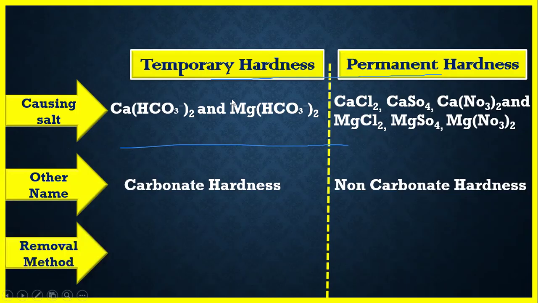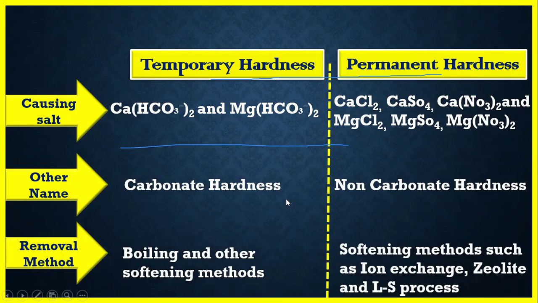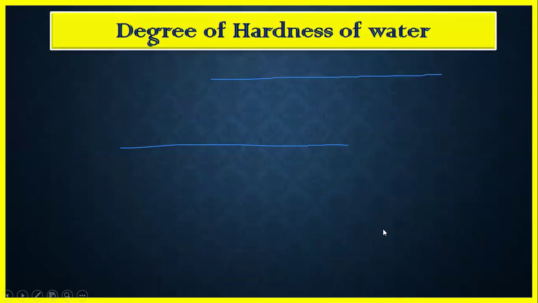Removal methods: the temporary hardness can be easily removed by boiling and other softening methods. But the permanent hardness cannot be removed by boiling. For the removal of the permanent hardness, specific softening methods are required, such as the ion exchange method, zeolite method, and the lime soda method. So these are the basic differences between the temporary and the permanent hardness.